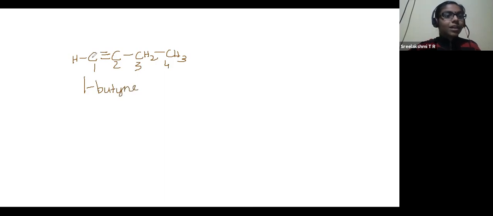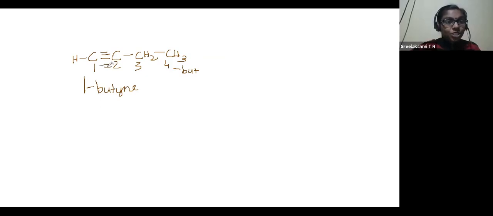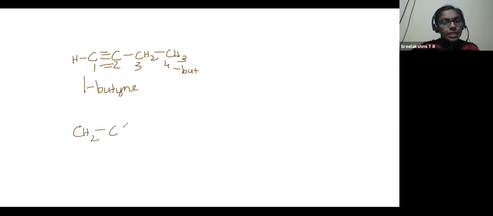That means the first carbon atom is involved in triple bonding, and totally 4 carbon atoms are there. That is why the name but-. The -yne means there is a triple bond. And which position is the triple bond? First position. This is the meaning of this compound. Got it? Now we have CH3, C triple bond C, CH3. What would be its name? It is butyne, but which butyne?